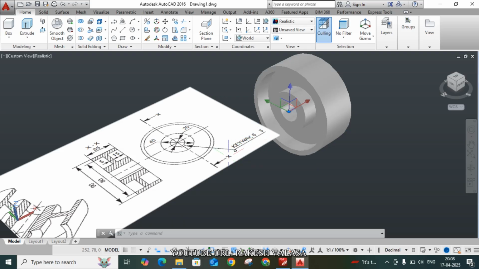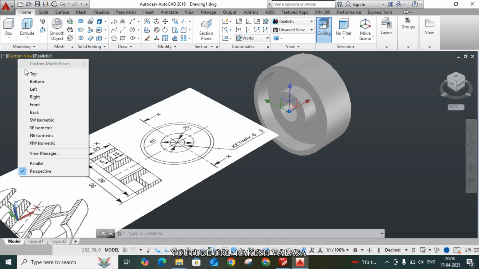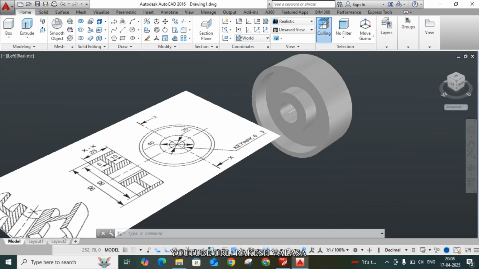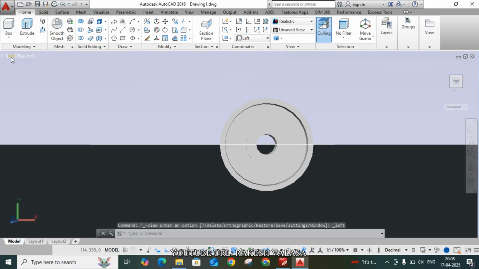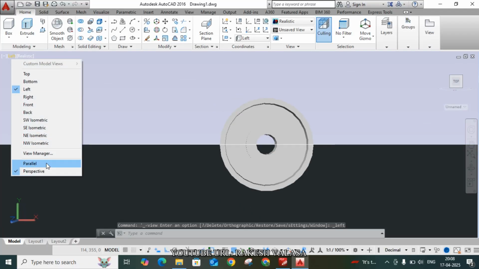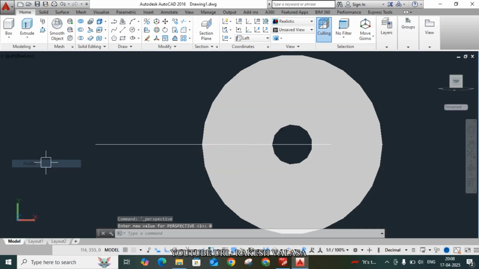Now go to the custom model views and choose left side view, and also choose parallel view. Here in the custom model views you must choose parallel view. You can see the exact parallel direction.